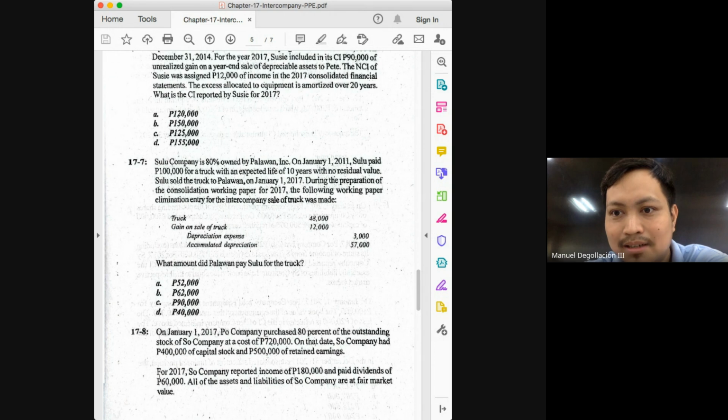So what happened here? Sulu paid 100,000 for a truck with an expected life of 10 years with no residual value. Sulu sold the truck. So the original cost is 100, class, and then the accumulated depreciation is 57. When did the sale happen, class? Why are we eliminating the 57,000?